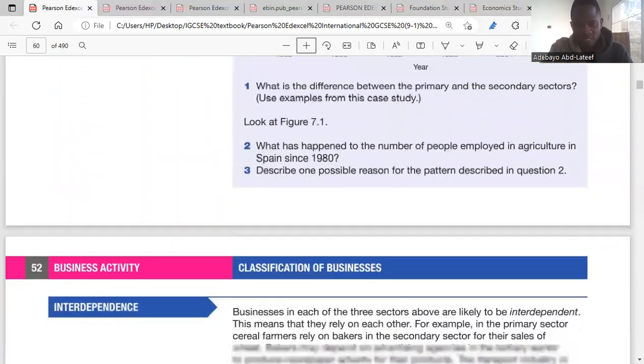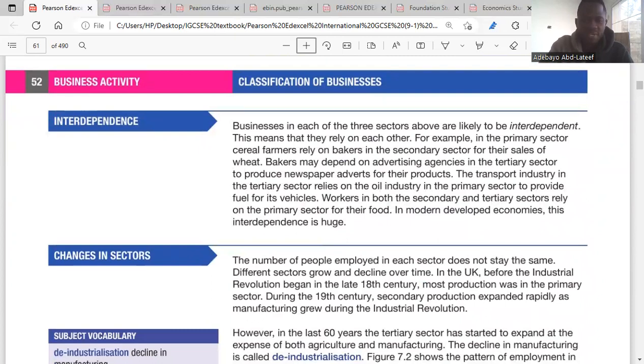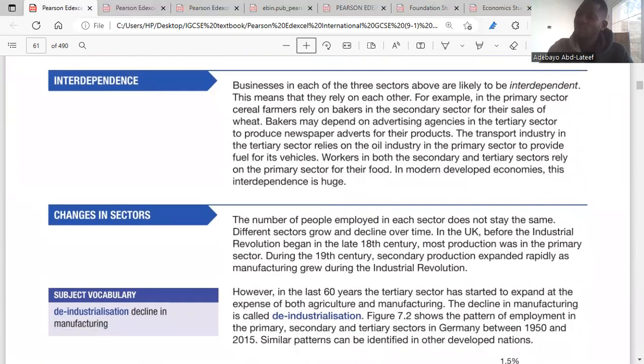Then we go to interdependence of different sectors. Most of the businesses available these days, the primary sector would have something to do with the secondary sector, and the secondary sector would also rely on others. We're talking about the reliance of each sector. The primary sector will rely on the secondary sector to buy its raw materials. If the secondary sector is not buying the raw materials, then the primary sector won't be selling, so there won't be revenue for the primary sector.